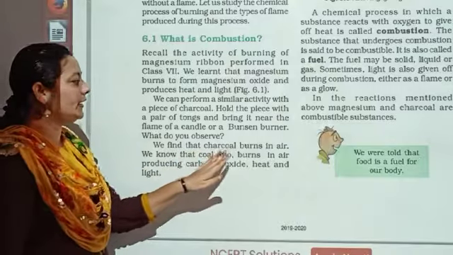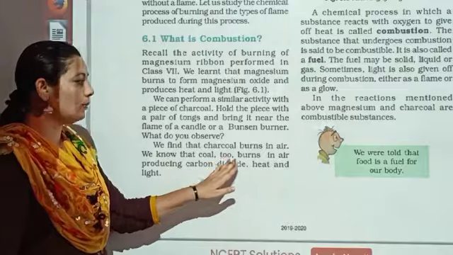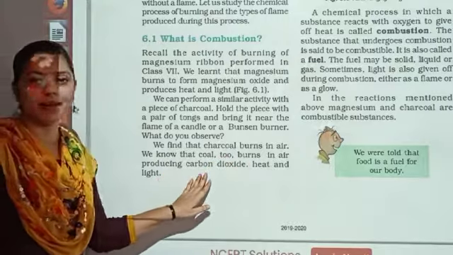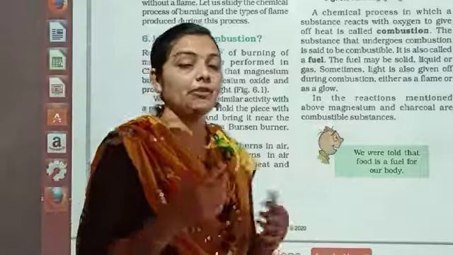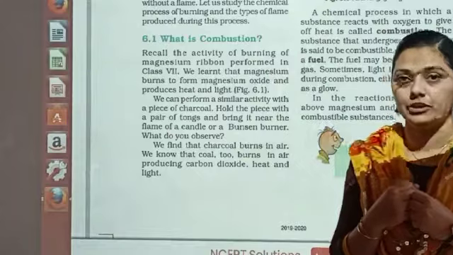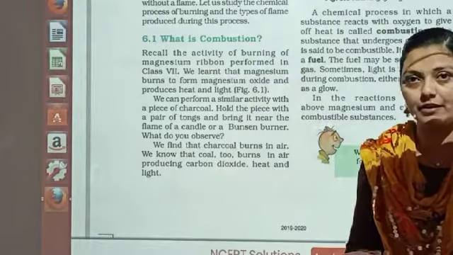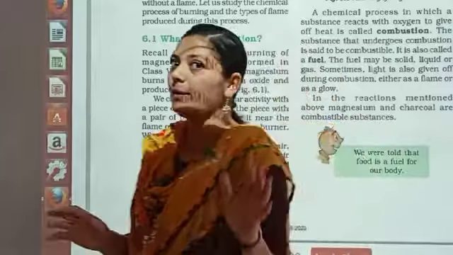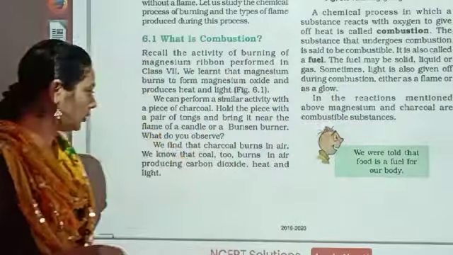We find that charcoal burns in air. We know that coal too burns in the air, producing carbon dioxide, heat and light. So when we are burning any particular material, dear student, we are obtaining heat energy. First is the heat energy, and sometimes we also get light energy. Not always light energy, but in certain materials we get the light energy also. Okay.